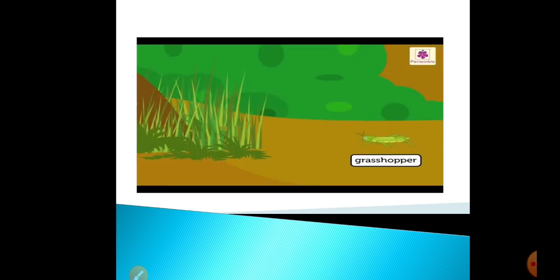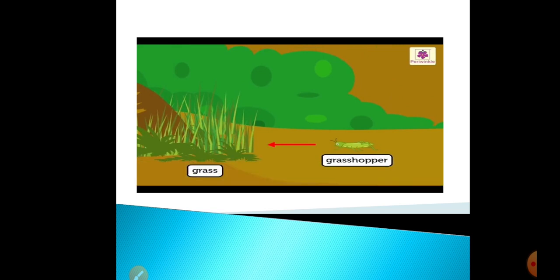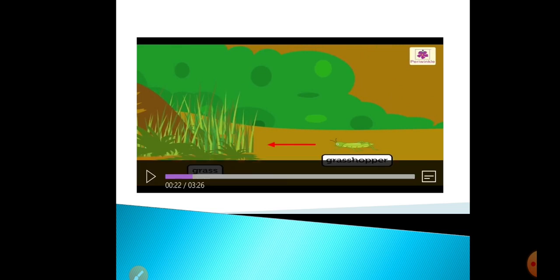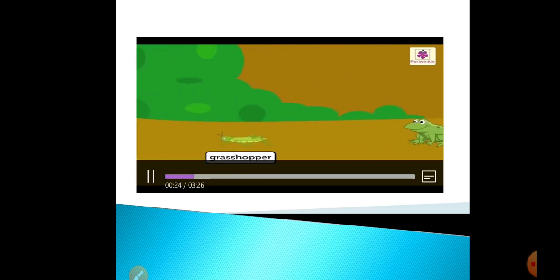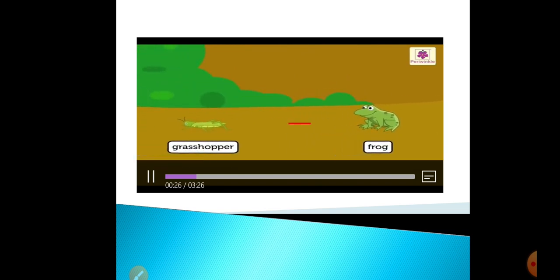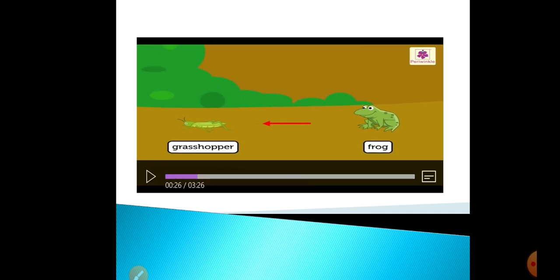Next, you can see the example of a food chain. You can see here the example of a grasshopper. The grasshopper is dependent upon the grass for food. And then who will eat the grasshopper? The frog. The frog will eat the grasshopper. So the grasshopper's food is the grass, and the frog's food is the grasshopper.